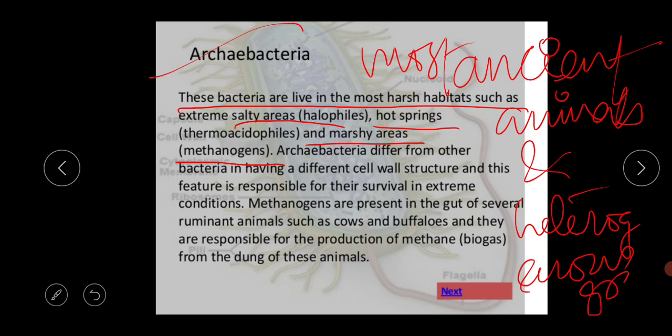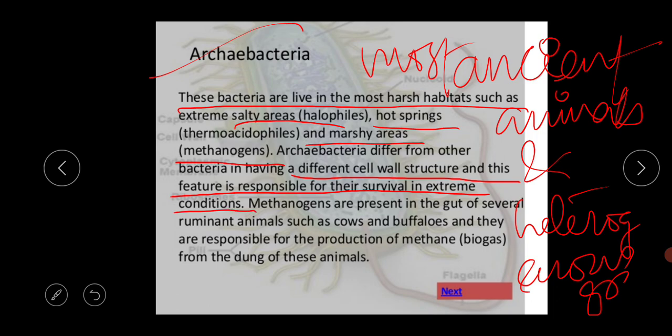So that's why go through it properly. What is the meaning of the methanogens, what is the meaning of the thermoacidophiles, what is the meaning of the halophiles, all those things. So these Archaebacteria differ from other bacteria in having a different cell wall structure, and this feature is responsible for their survival in extreme conditions.